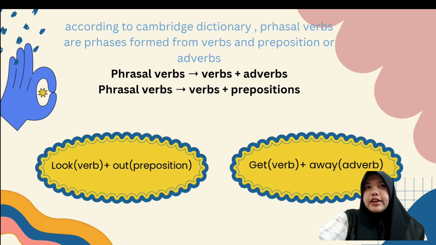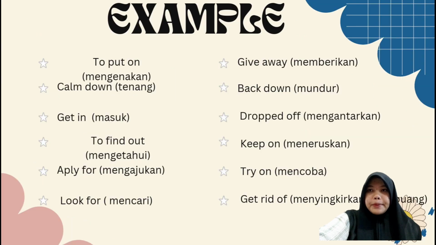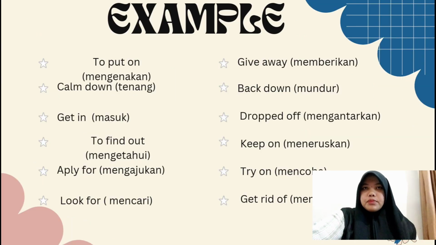And here we will see the formula of phrasal verbs. Phrasal verbs always combine verbs with adverbs or prepositions. For example, look out. Look is a verb and out is a preposition. The next example is get away. Get is a verb and away is an adverb. Next example.